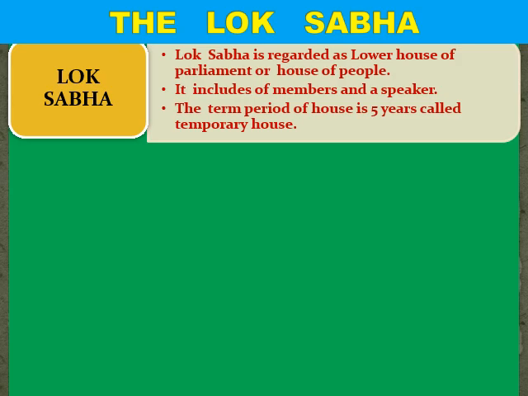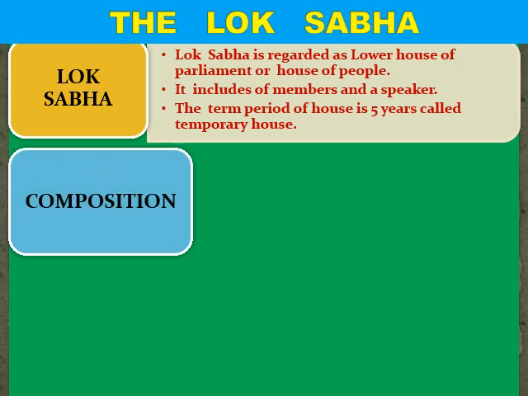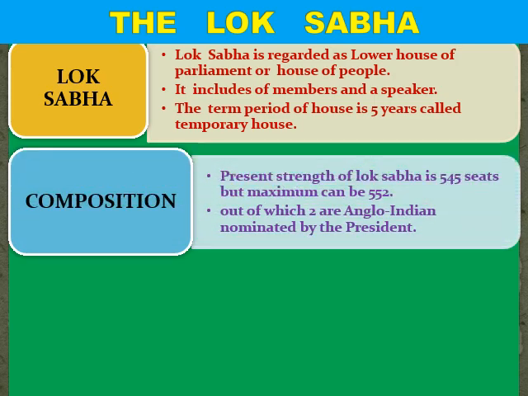The term period of Lok Sabha is 5 years. That means for 5 years Lok Sabha is appointed, and after that 5 years there will be a re-election. That's why it is called a temporary house. It is not a permanent house. Now what is the composition of Lok Sabha? What does it comprise of? Lok Sabha includes the members. So the maximum strength of the Lok Sabha is 552. Lok Sabha की जो maximum strength है वो आपकी 552 हो सकती है, उससे ज़्यादा members नहीं हो सकते हैं. और presently जो लोक सभा की strength है वो 545 है.